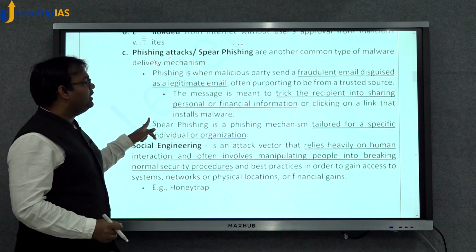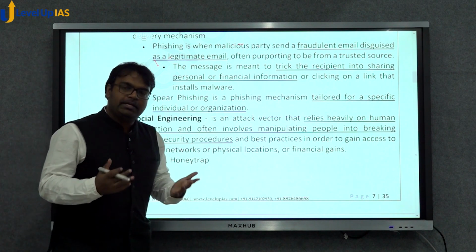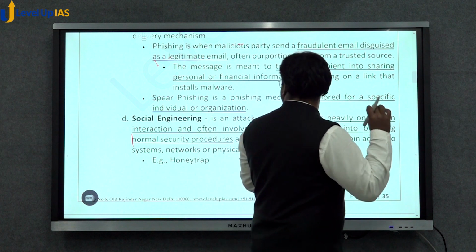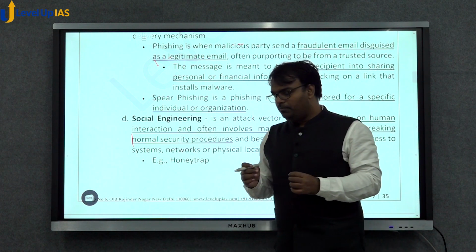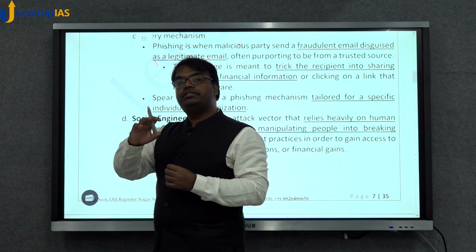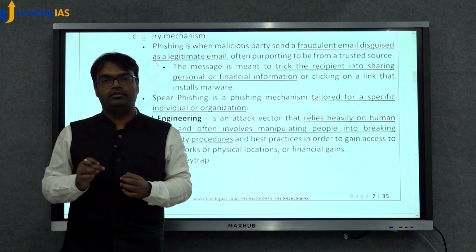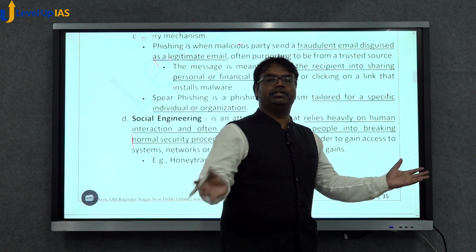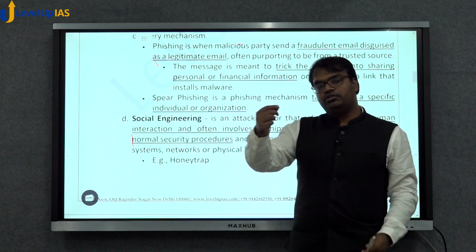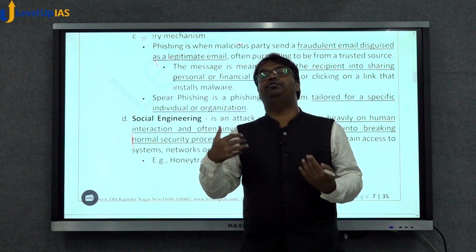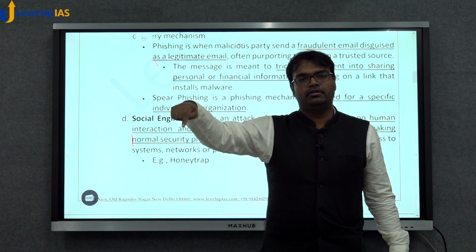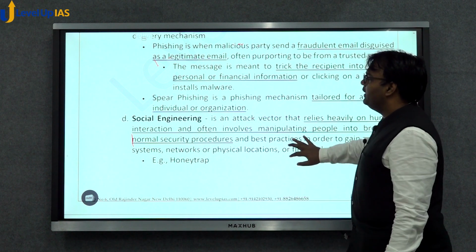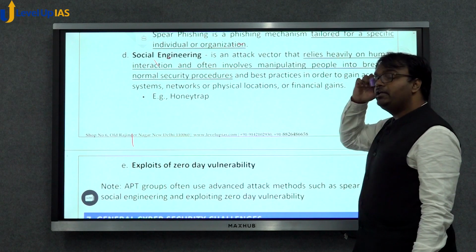In the same way, spear phishing is a phishing mechanism which is tailored for a specific individual. For example, I'll receive a mail saying, dear Santosh, we have this proposal for you, please share these details, or please transfer this much money. So, dear Santosh, they'll have some of my information, and I would feel that the mail is genuine. That is spear phishing.